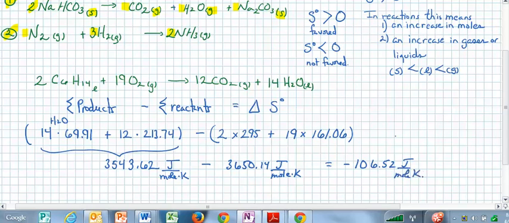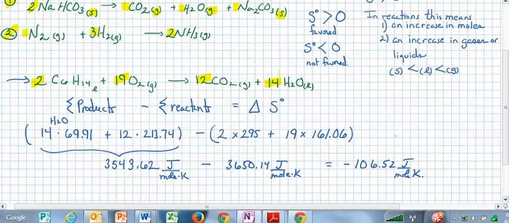Now we can take a look at this reaction, just eyeball it. We're back up here. If we just eyeball this, you might say, can I just look at it and tell? We're going from 19 gases to 12 gases. We're going from 2 liquids to 14 liquids. It's hard to tell. You might go either way on this one.